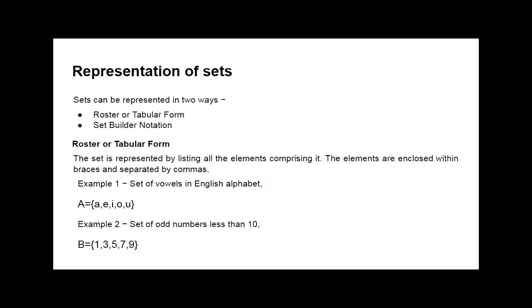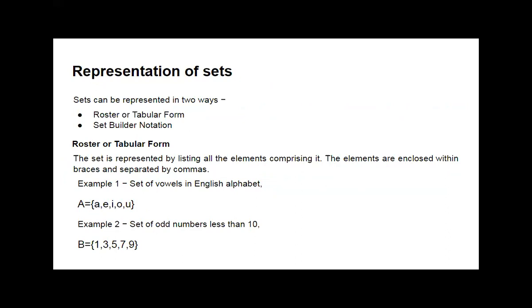Now the next is representation of sets. We can represent sets in tabular form or set builder notation. In the roster or tabular form, the set is represented by listing all the elements comprising it. What elements are there in that set, those are given in the tabular form.